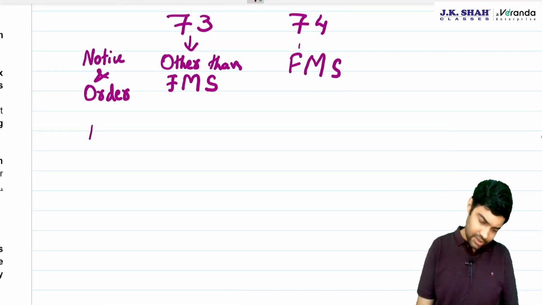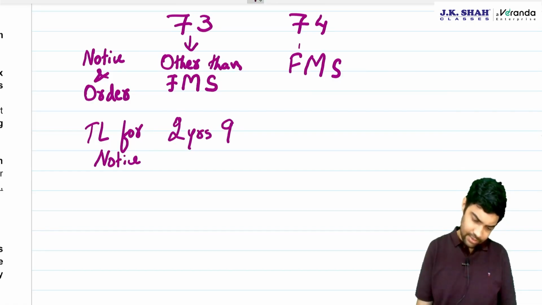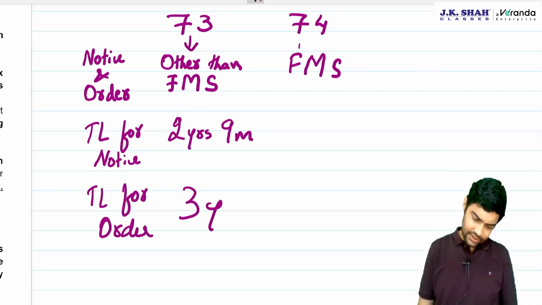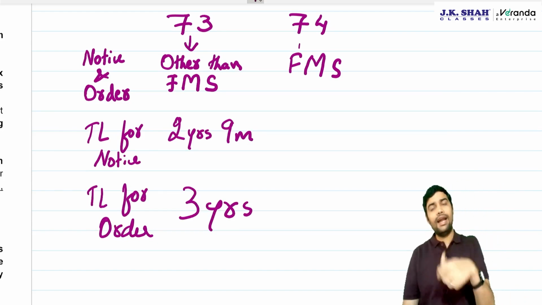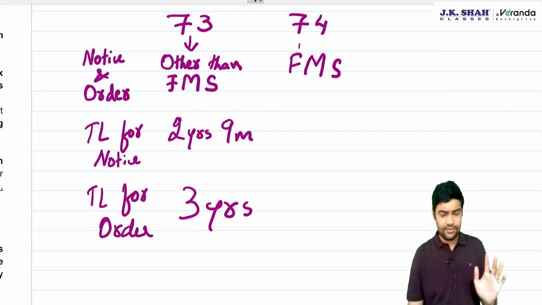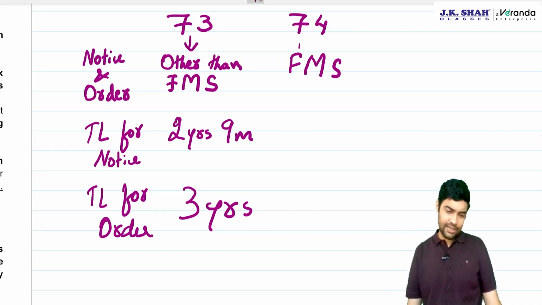What was the time limit? The time limit for notice was 2 years, 9 months, and the time limit for order was 3 years from the due date for filing annual return, and if it relates to an erroneous refund, from the date when such refund was erroneously paid by the department.